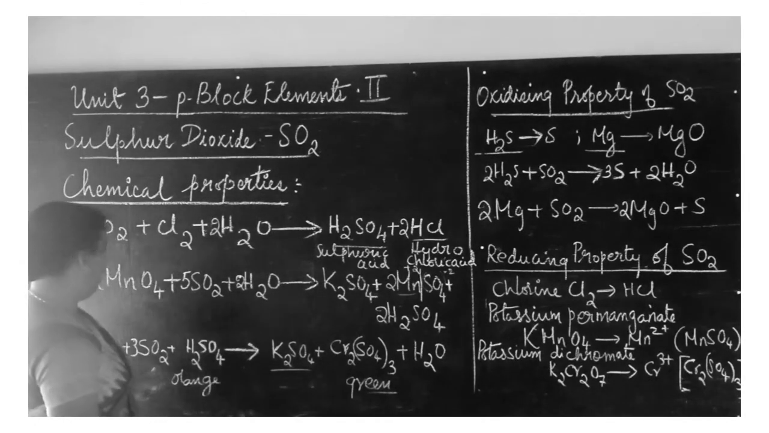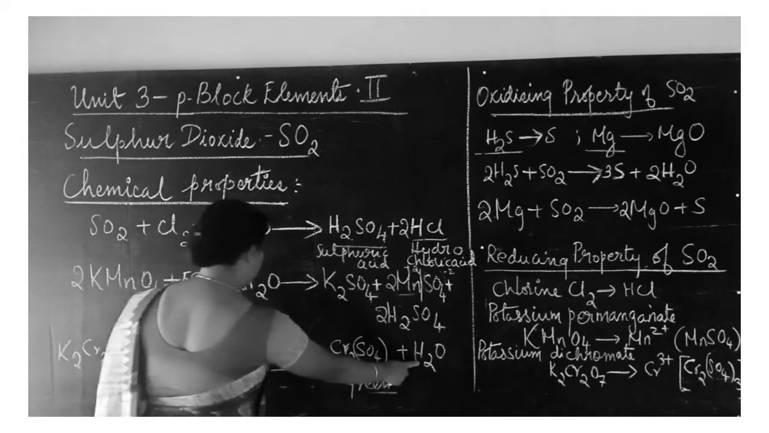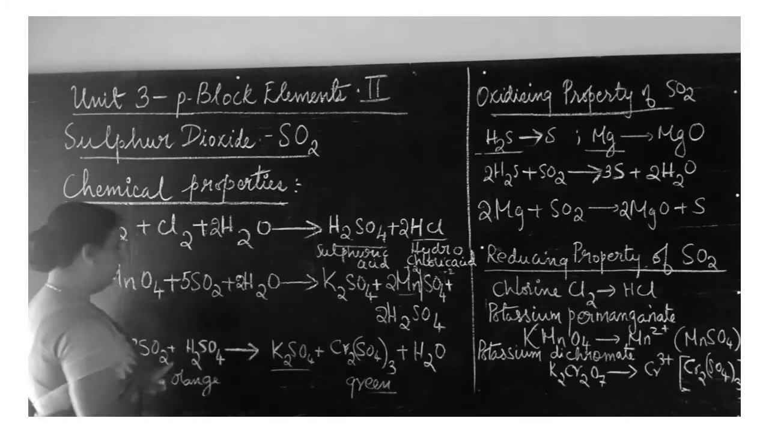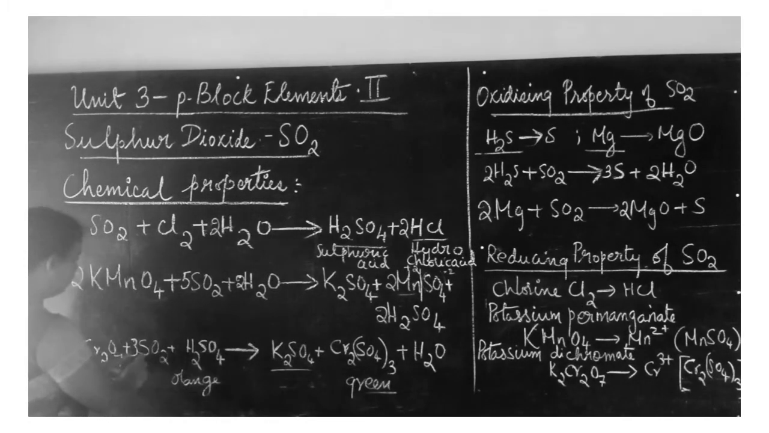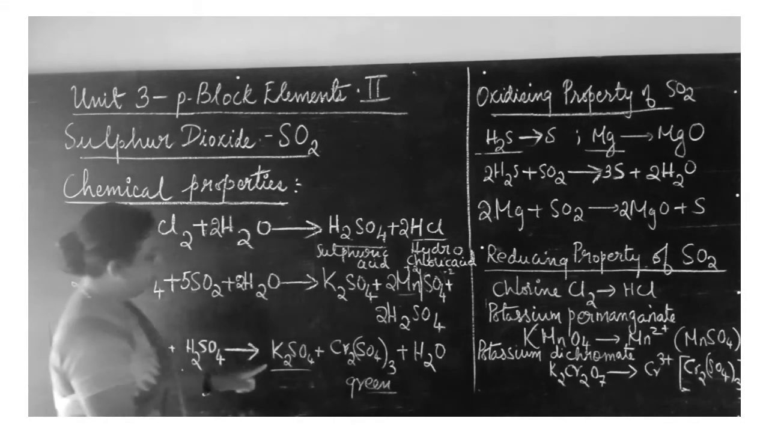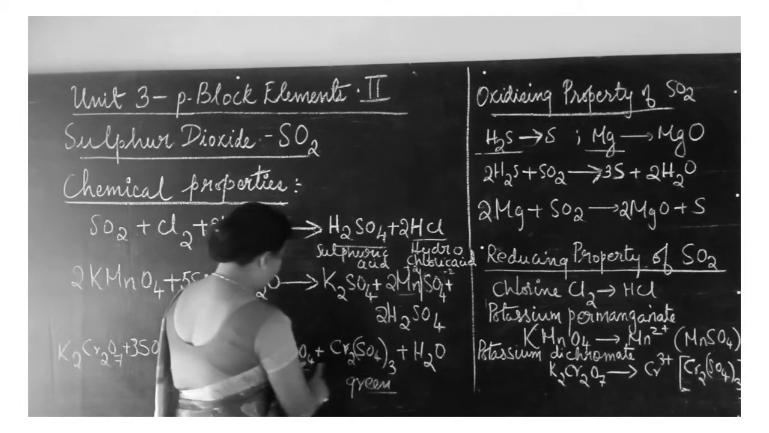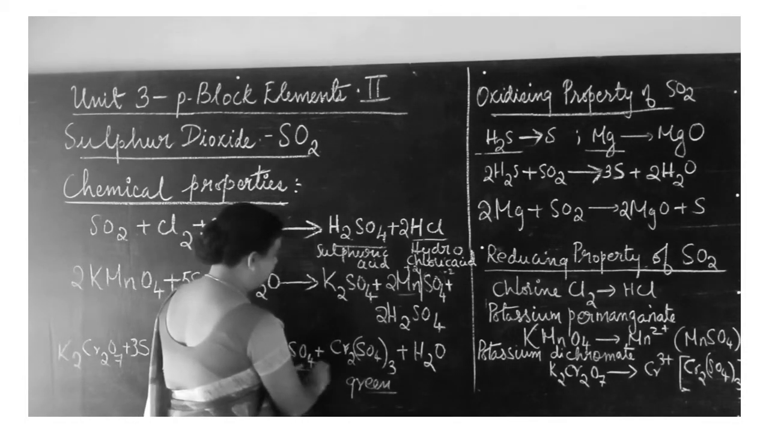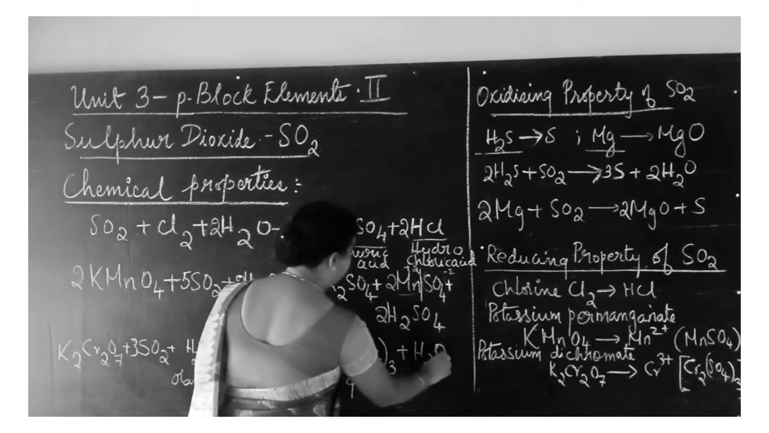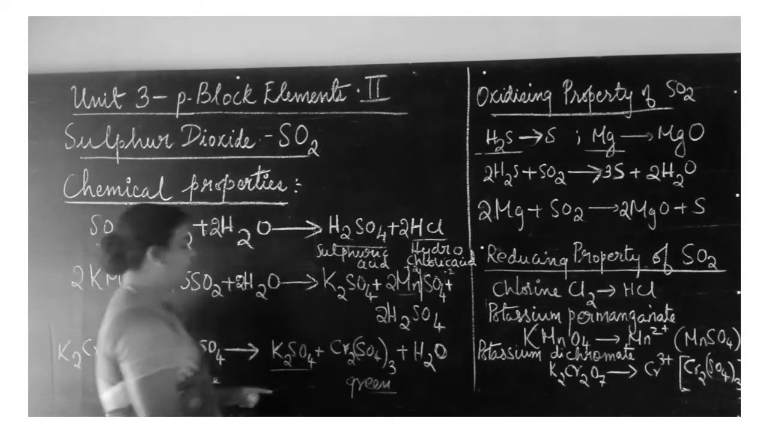Now looking at the hydrogen, here it is 2 hydrogen, here also 2 hydrogen. Now looking at the oxygen, here 6 oxygen, 6 oxygen, 6 plus 4, 10, 10 plus 7, 17 oxygen. Whereas here 12 oxygen, 12 plus 4, 16 oxygen, 16 plus 1, that is 17 oxygen. So likewise it is balanced here.